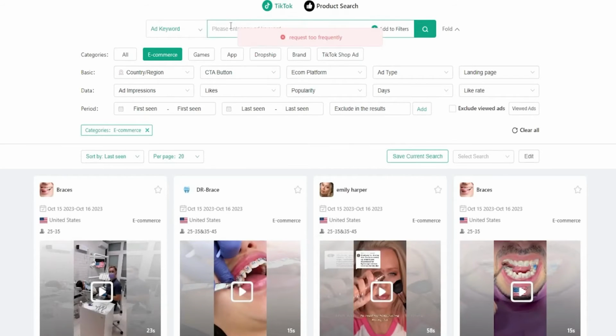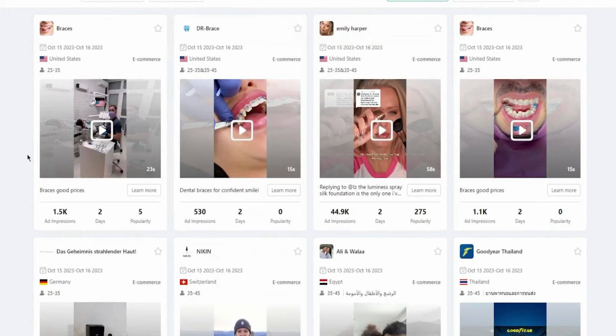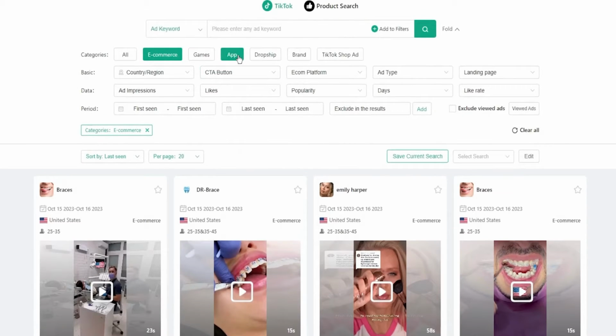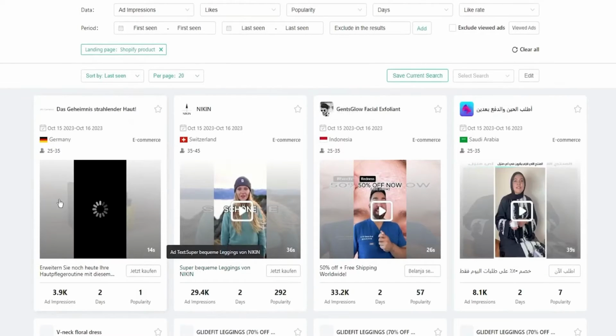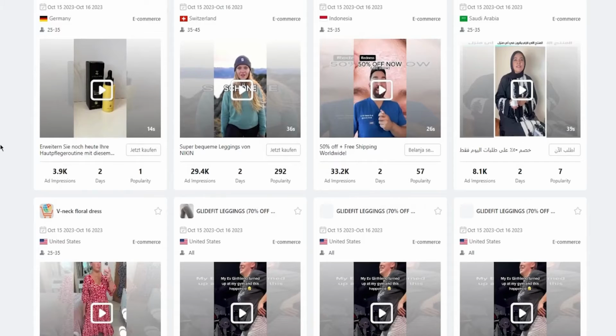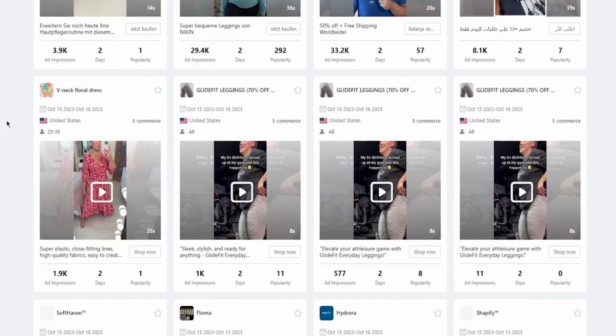Then you can also change your category products, okay? So let's say I want to go with e-commerce products. E-commerce products are obviously products that are available on your e-commerce store. And obviously, people on TikTok are going to have some type of CTA that you're going to click on. And that CTA or call to action button will take you to an e-commerce store. Then moving on, you also have dropship, where people are providing their dropshipping links in the description, and if you click on them, you're obviously going to be redirected to these dropshipping things.